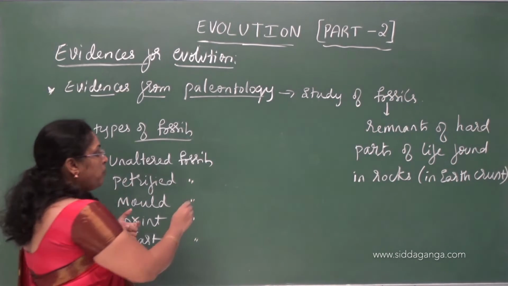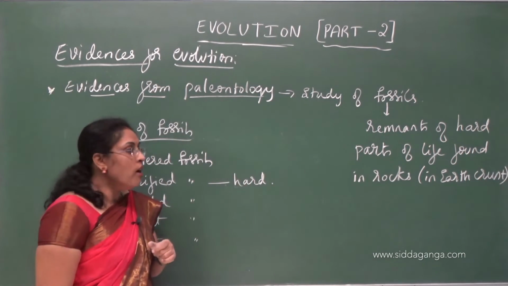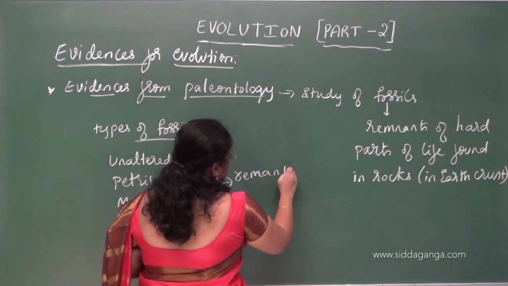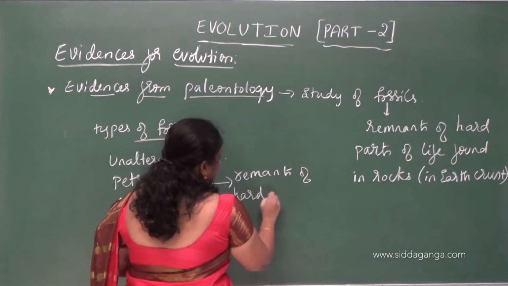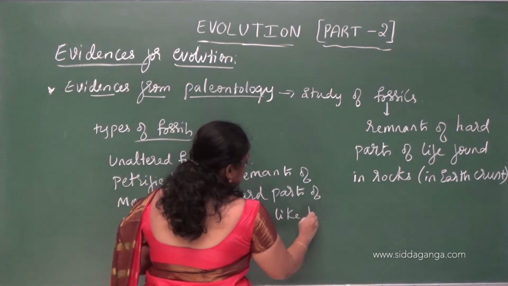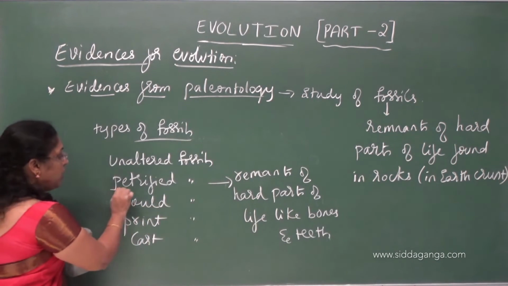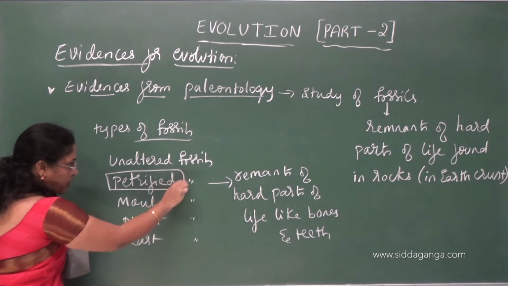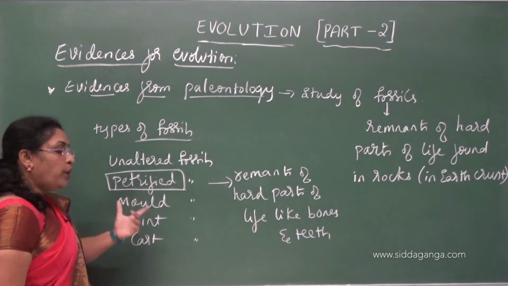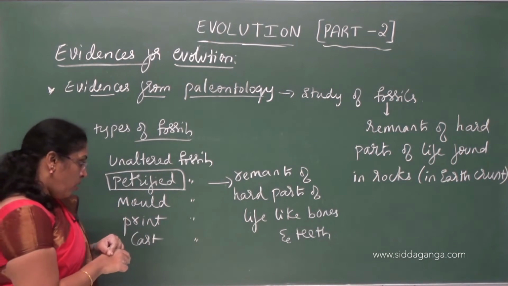Petrified fossils are nothing but the remnants of hard parts of life, like bones and teeth. These types of fossils are very important because we get them in larger numbers. That's why they help us in the study of organic evolution when compared to other fossils. Understood? And mold fossils means we get an impression of that organism.